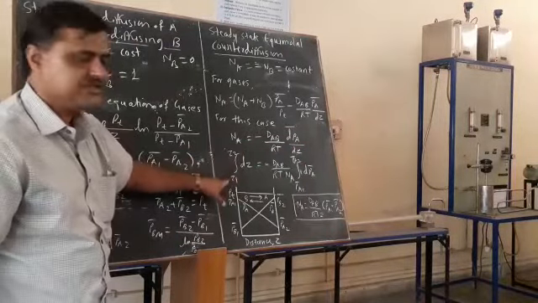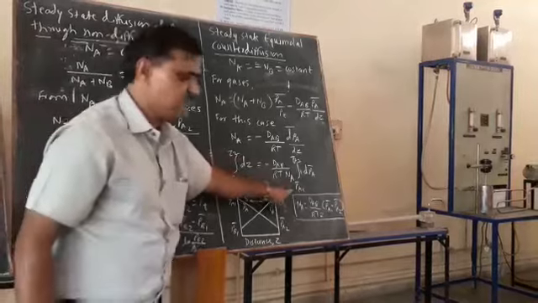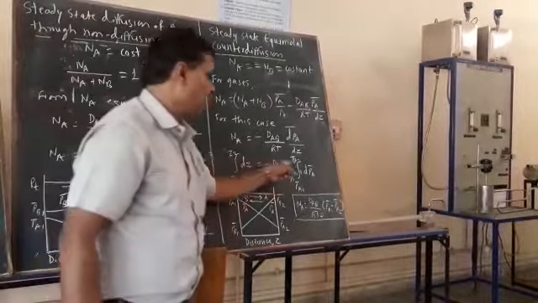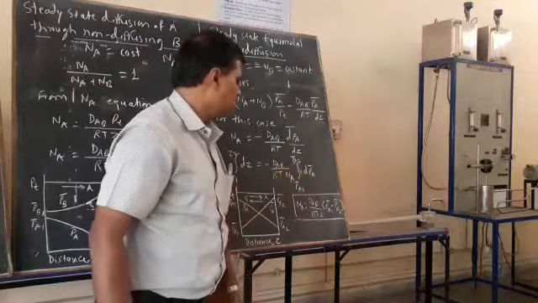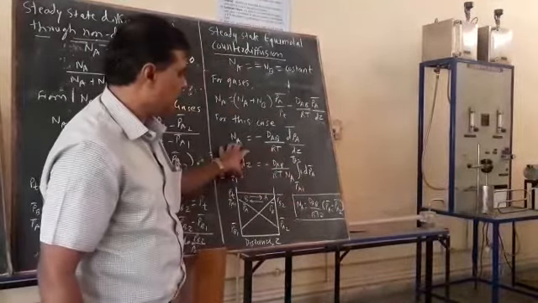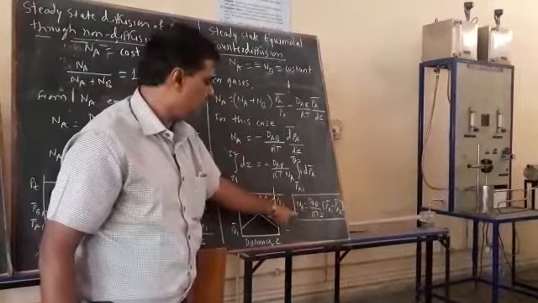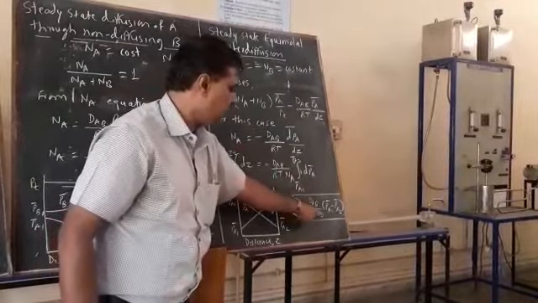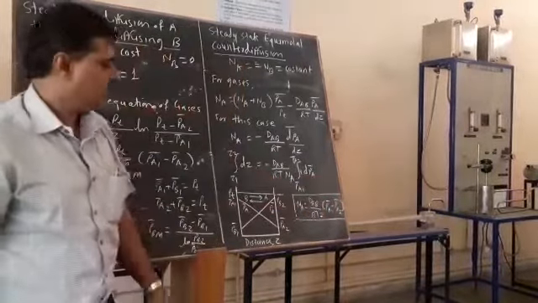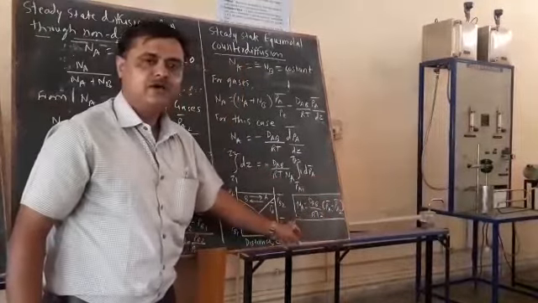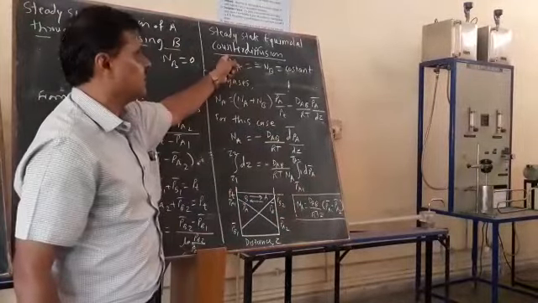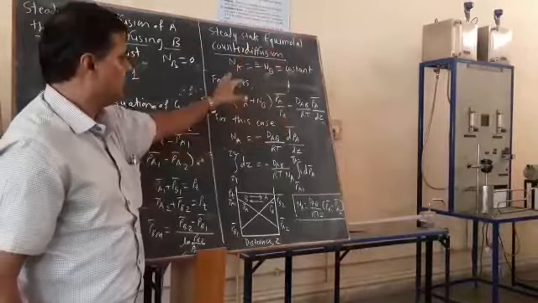Okay, separate the variables and integrate by putting the boundary limits. That means at distance z1 the partial pressure is Pa1 bar. At distance z2, that is at the end of the diffusion, the partial pressure is Pa2 bar. If you solve this integral equation, you are getting Na is equal to dAb upon RTZ into Pa1 bar minus Pa2 bar. Okay, this is the final equation of the flux for the steady state diffusion for the equimolar counter case.